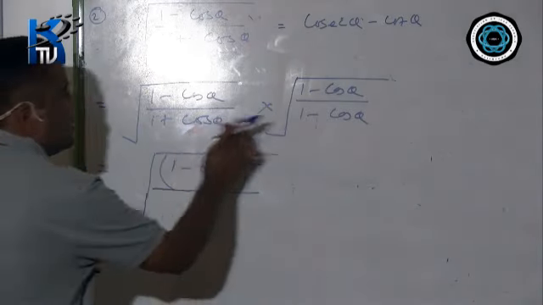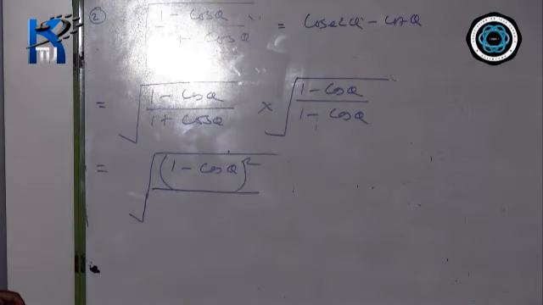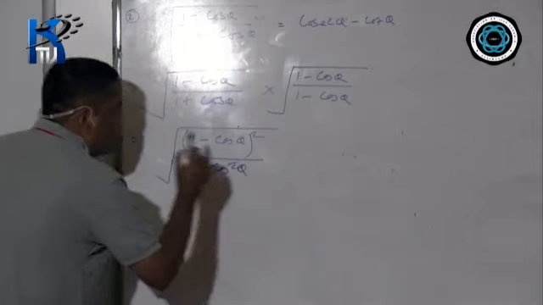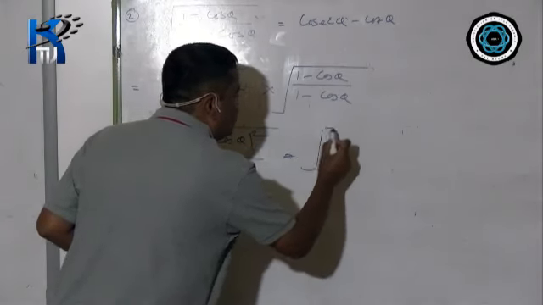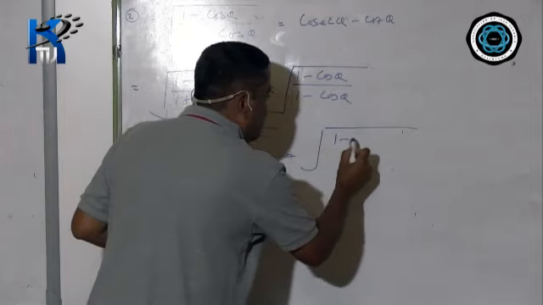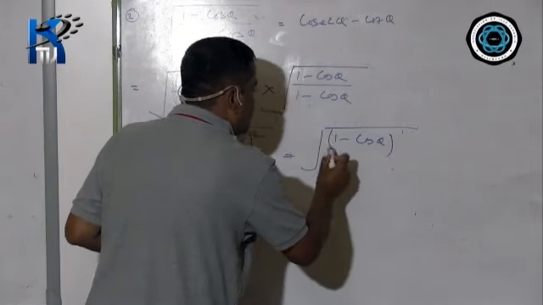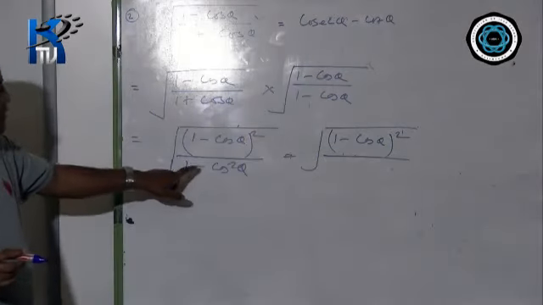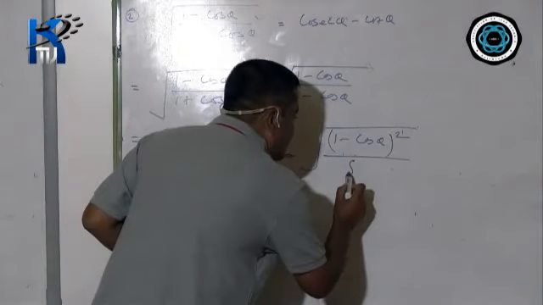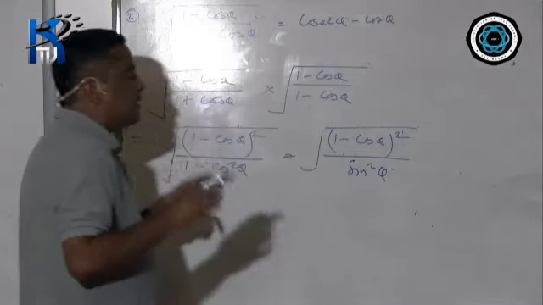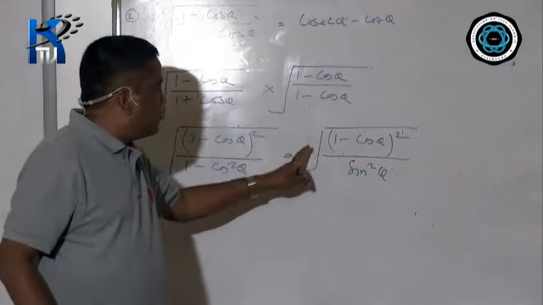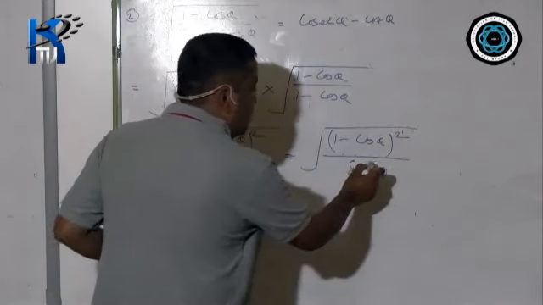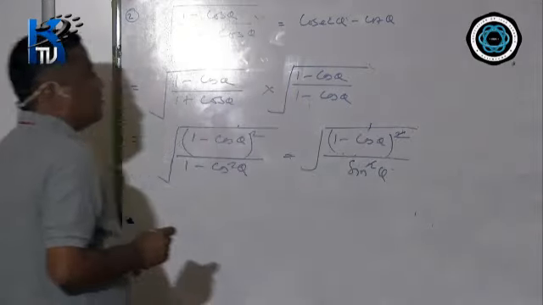Divided by, now again 1 plus cos theta, 1 minus cos theta means a plus b, a minus b, which is a square minus b square. After that, the numerator you copy as it is, 1 minus cos theta whole square divided by, now 1 minus cos square theta means again sin square theta. Now this under root is for both numerator and denominator. You can cancel these two with the square root.